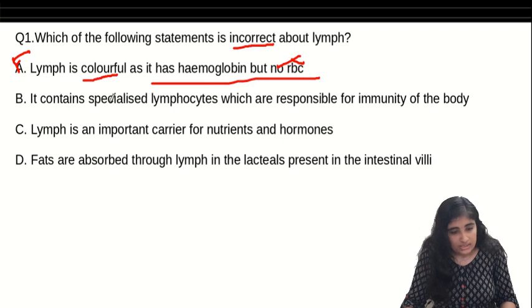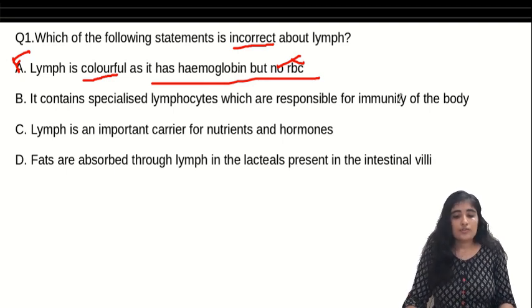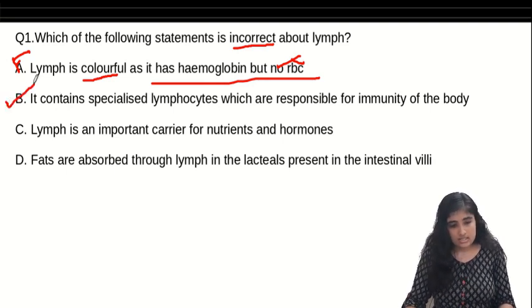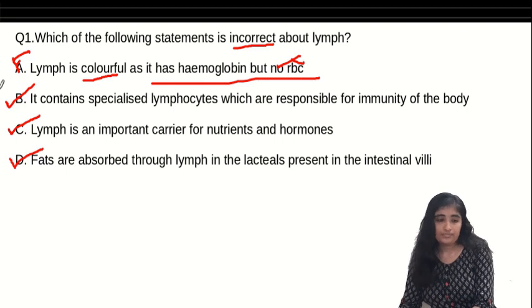Let's just check out. It contains specialized lymphocytes which are responsible for immunity. Correct? Yes. Lymph is an important carrier for nutrients and hormones. Yes, correct. Fats are absorbed through lymph in the lacteals present in the intestinal villi. Yes, it's a correct statement. So the option is option A.